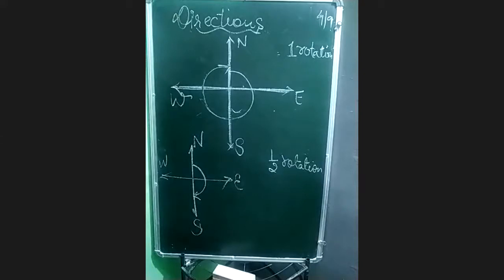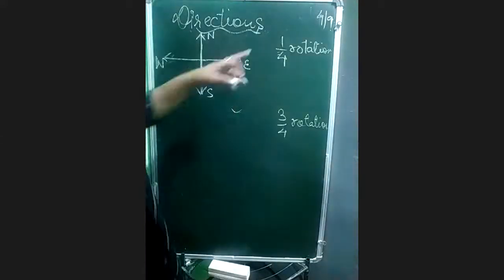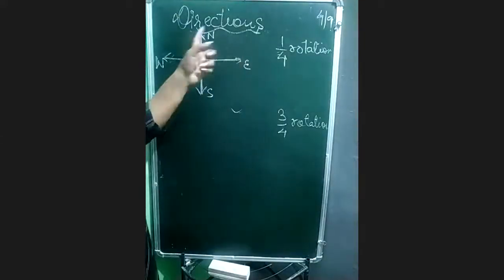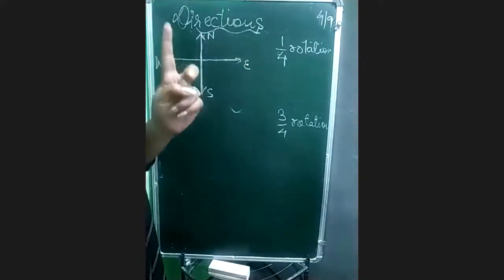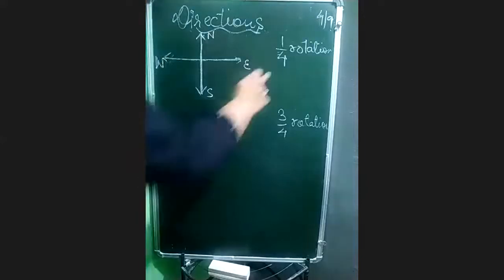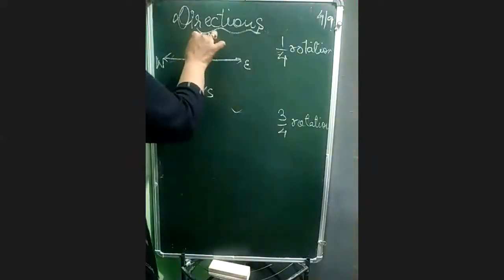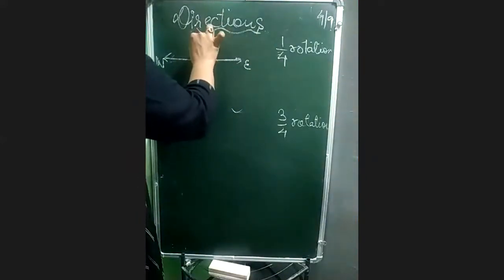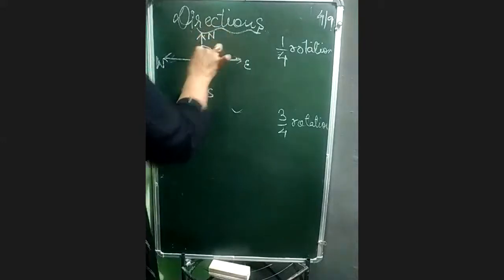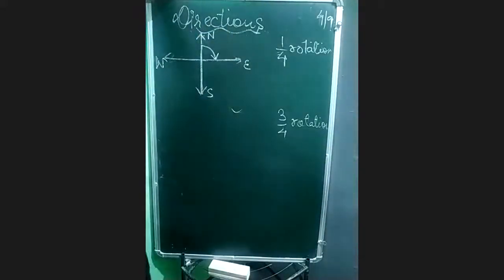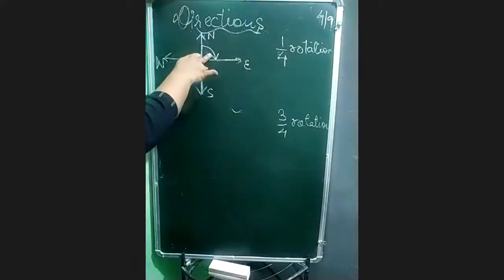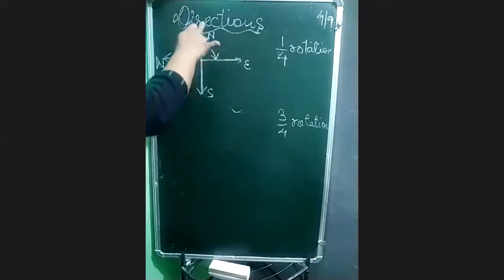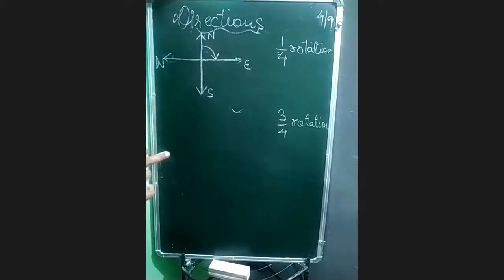Suppose it is asking 1/4 rotation. Remember, this has 4 parts, so you have to cover only one part. So if you are starting from north, clockwise. Ma'am, screen is not visible. Yes, it is visible, beta. So this is only 1/4 rotation. When we take only one portion, this is called 1/4 rotation.